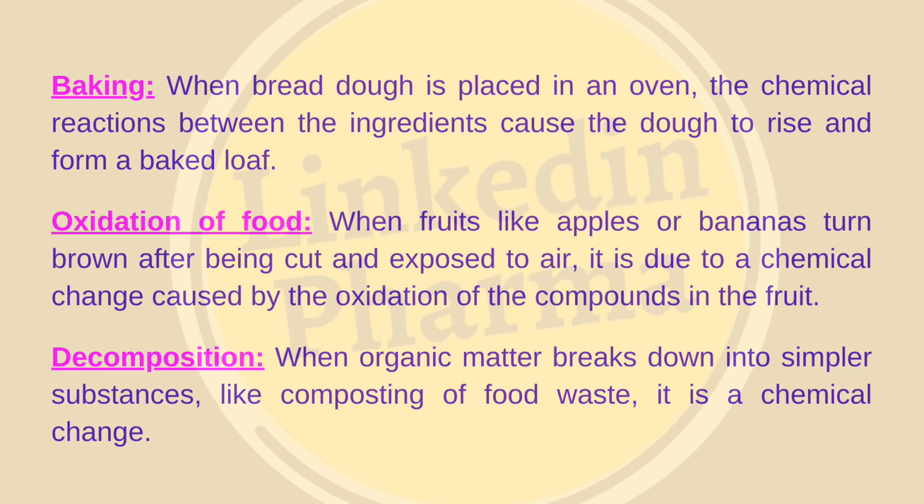Oxidation of food. When fruits like apples or bananas turn brown after being cut and exposed to air, it is due to a chemical change caused by the oxidation of the compounds in the fruit. Decomposition. When organic matter breaks down into simpler substances, like composting of food waste, it is a chemical change.